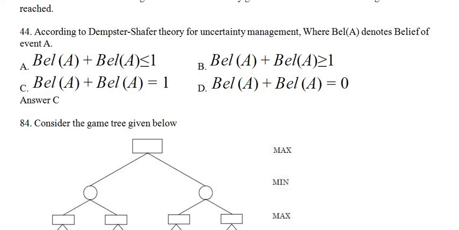So if you have two events or a single event, according to Dempster-Shafer theory for uncertainty management, the degree of belief of an event can be represented as BL, which stands for belief of the event, or degree of belief. Okay, so if it is a single event, then the degree of belief of A plus the degree of belief of not A equals 1. Okay, so that is the answer.